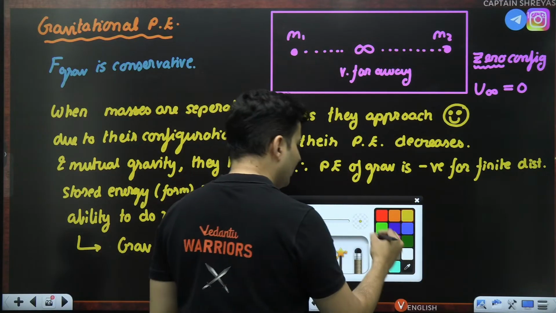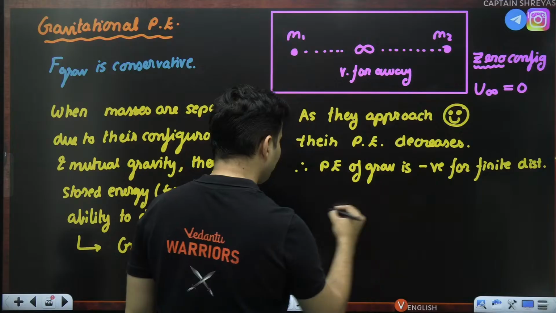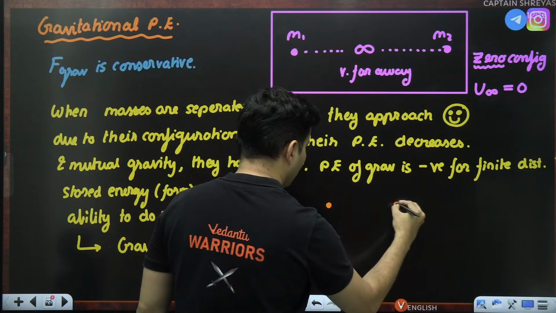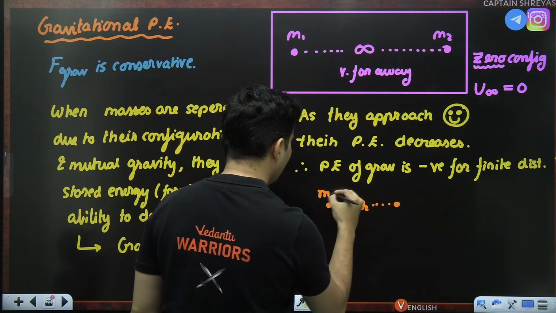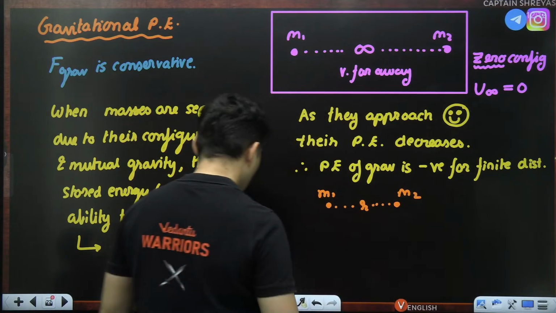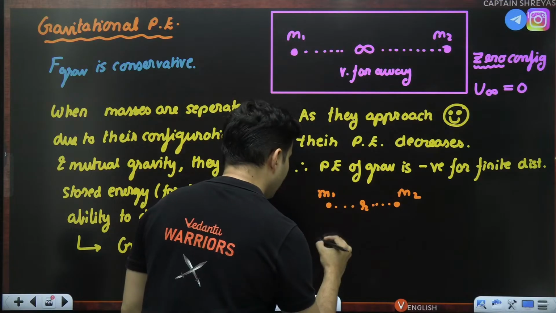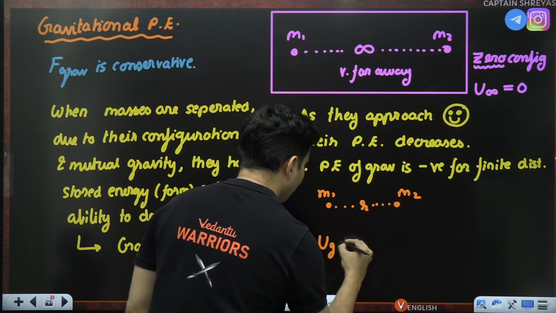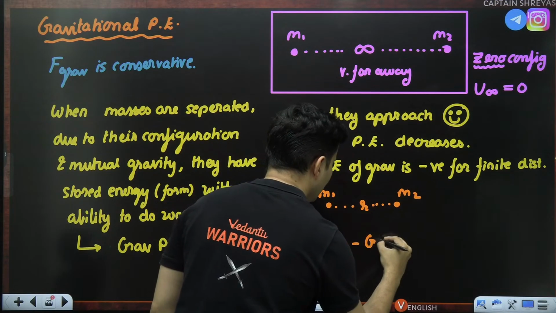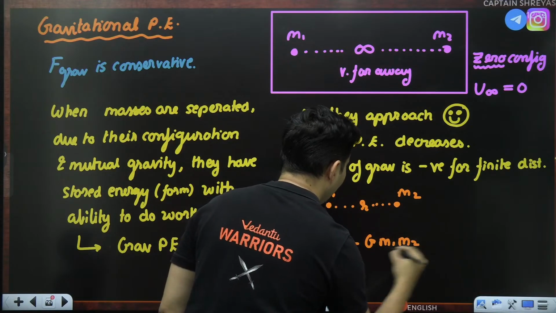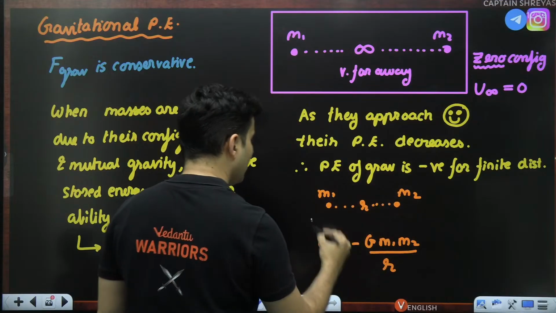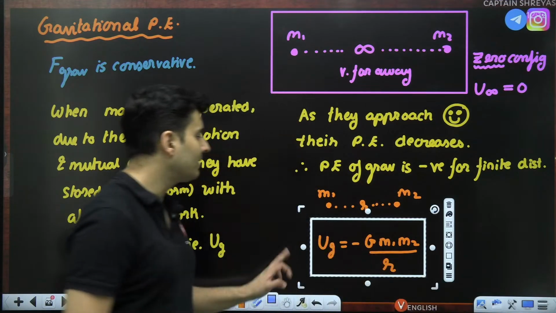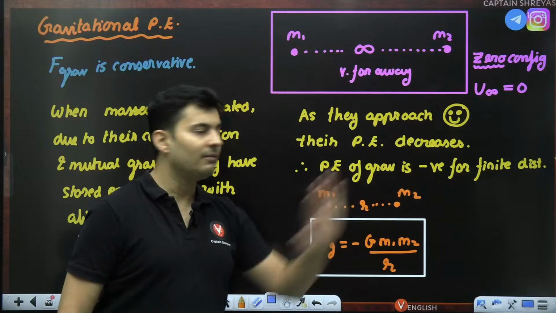So, when the masses now come at some distance, let's say r, which is a finite distance, this is mass 1, this is mass 2. The gravitational potential energy formula is given by U = -G m1 m2 / r. That's the formula, guys. G m1 m2 by r, but with a negative sign because it will be negative. I just mentioned it.